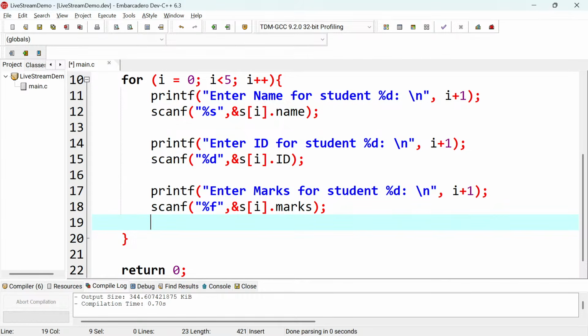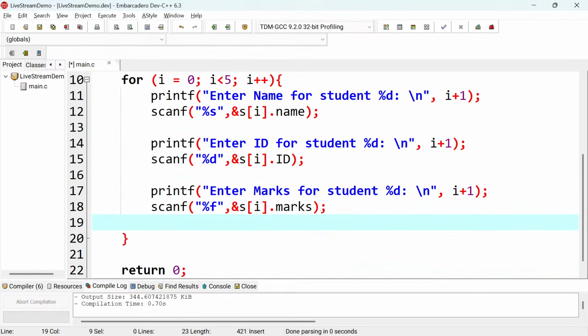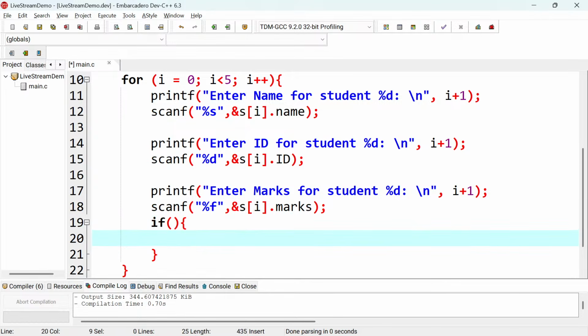I want to check which one has got the index with the highest mark, right? So I will check if the marks that we have for this student are greater than the top, or the index that we already have, that we think is the one with the higher marks, and then we need to change the value in the top. So top must always point to the student with the higher mark. So you put an if statement, something like that, and then here I will compare.